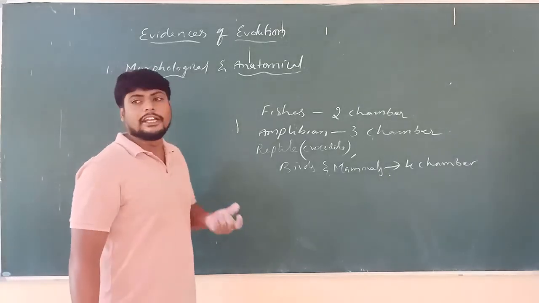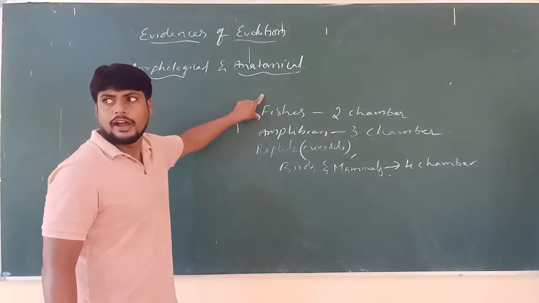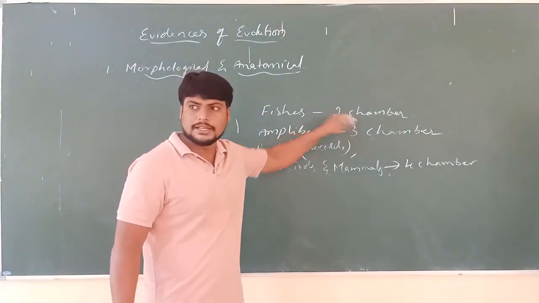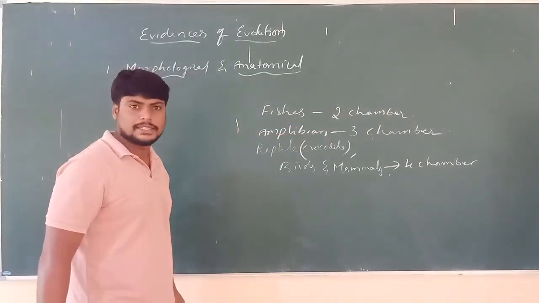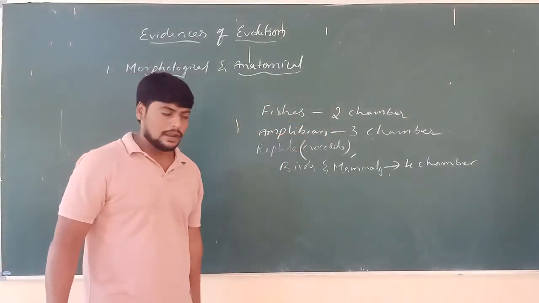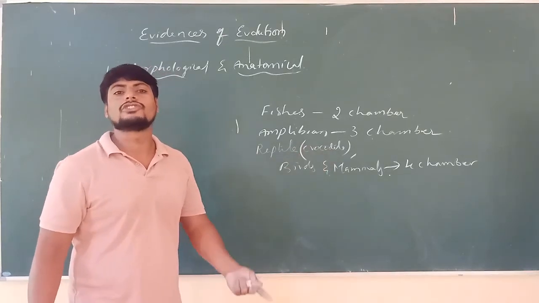But later on, under the evolution process, fishes developed a heart consisting of 2 chambers, later a 3 chamber heart in amphibians, and in reptiles like crocodile, and also birds and mammals, the heart is developed into 4 chambers.